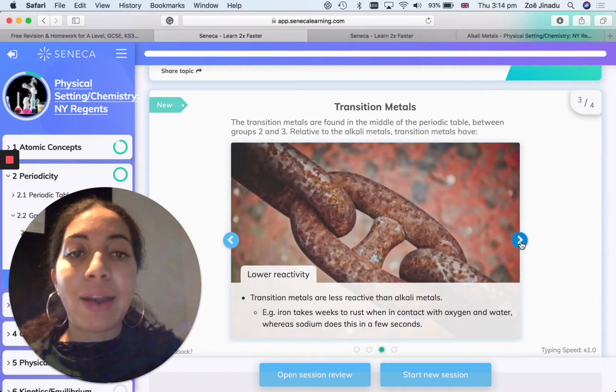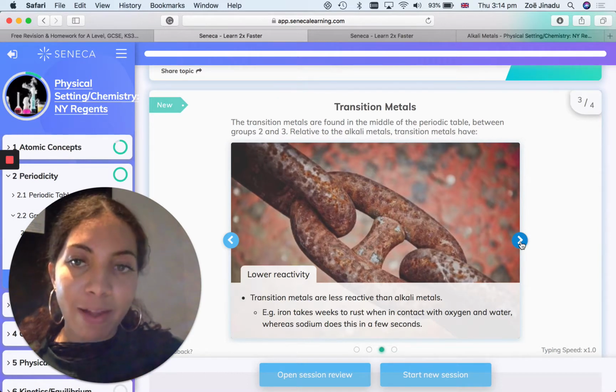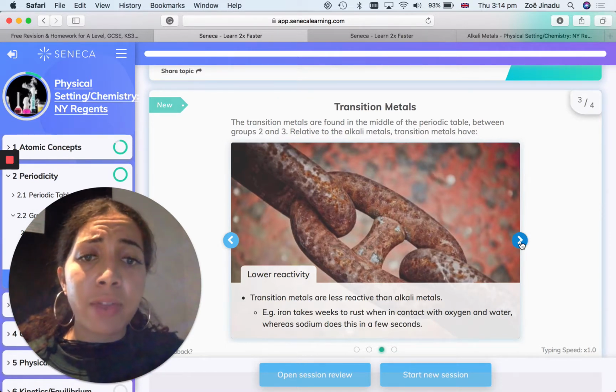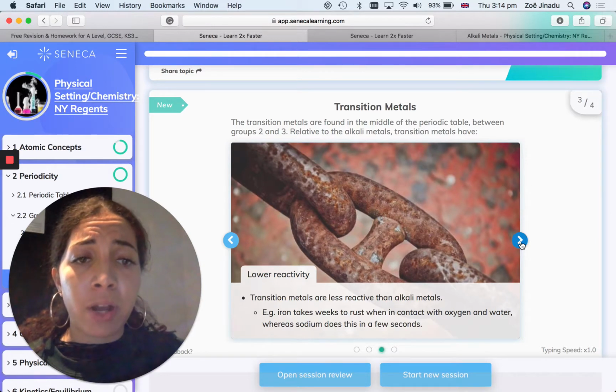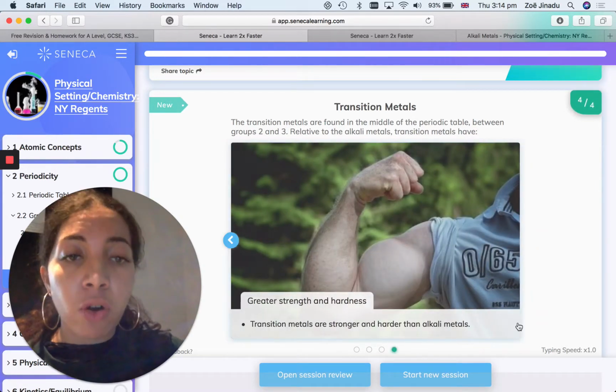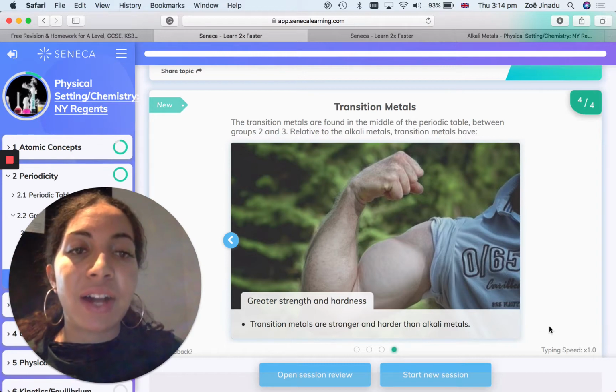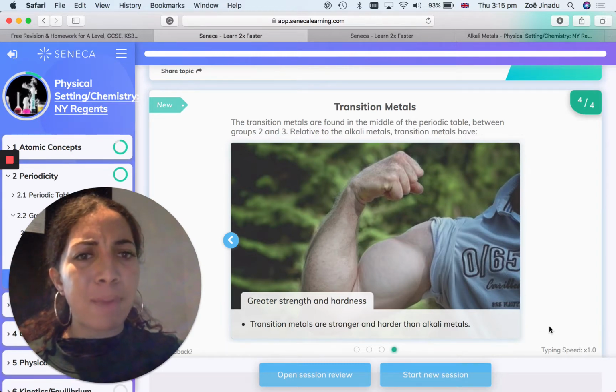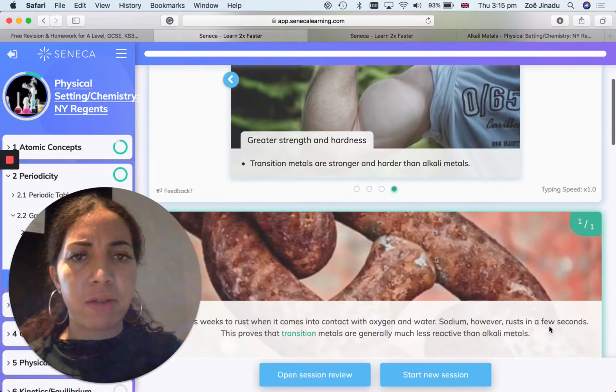Transition metals are less reactive than alkali metals. For example, iron takes weeks to rust when in contact with oxygen and water, whereas sodium does this in a few seconds. Transition metals are also stronger and harder than alkali metals.